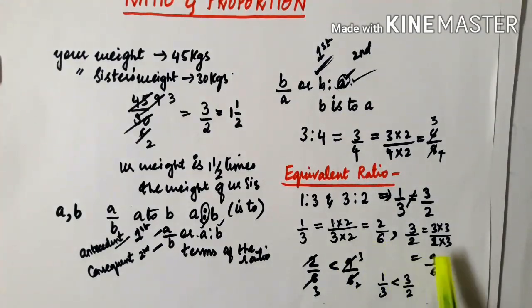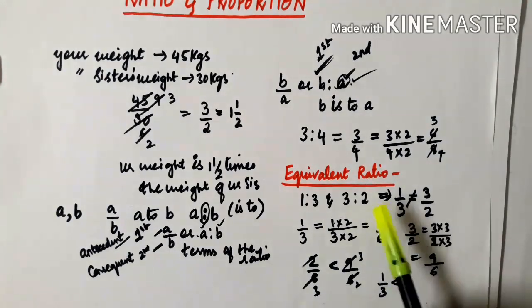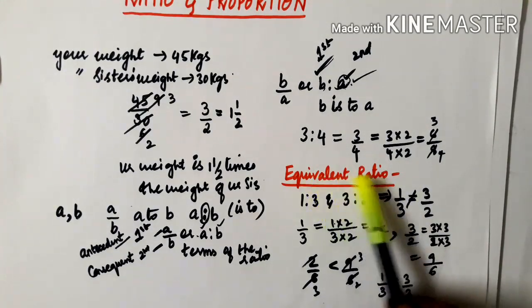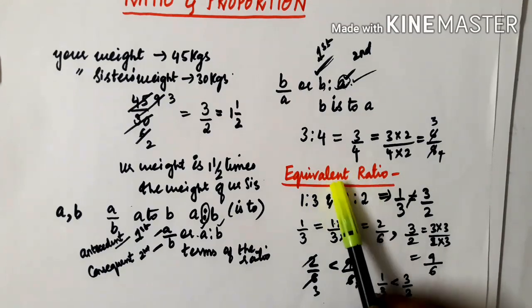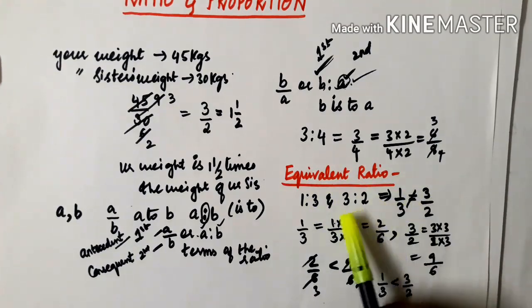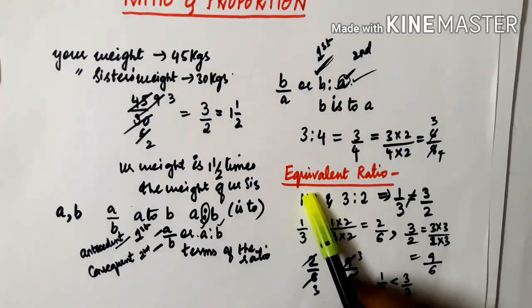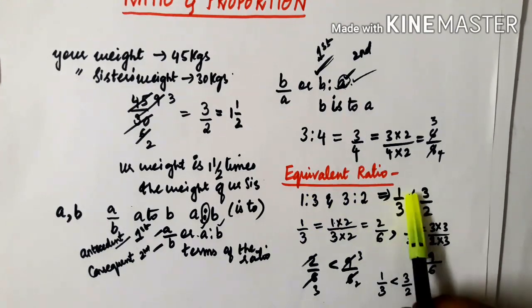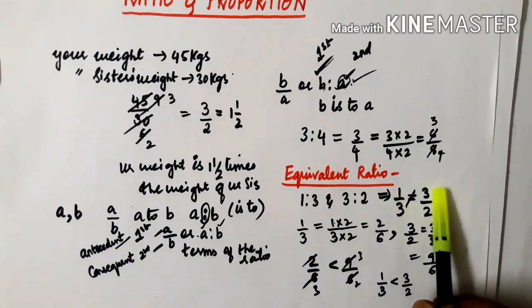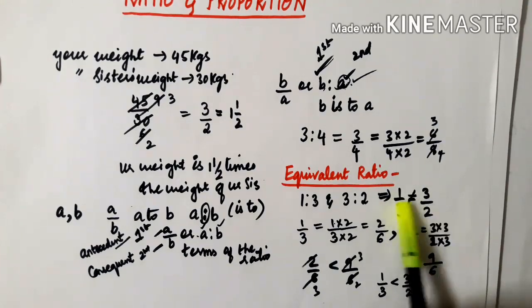I hope you understood this. See here, once again, let me repeat how you have to check whether these ratios are equivalent or not. First of all, see here, 1 is to 3 and 3 is to 2. In place of "is to", you can write division. Okay, 1 upon 3, 3 upon 2. You have to check whether they are equal or not.